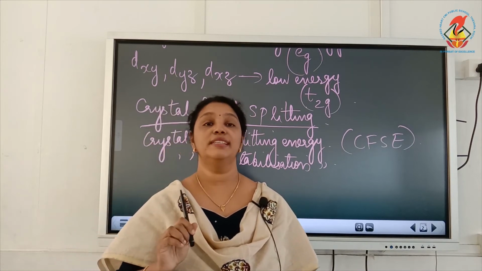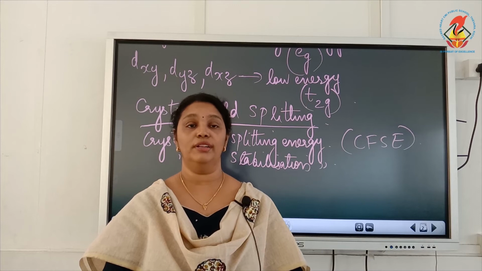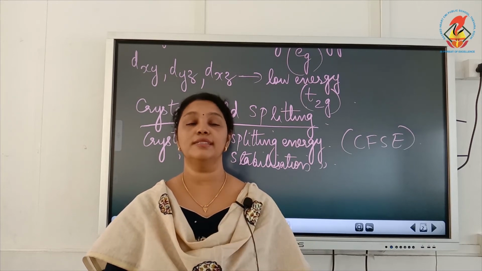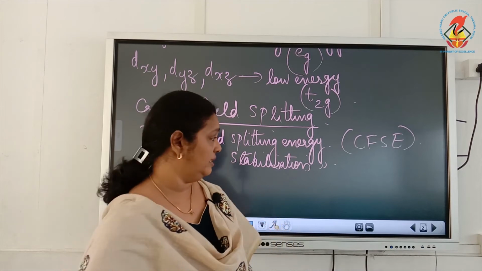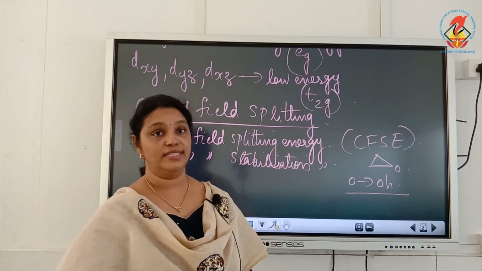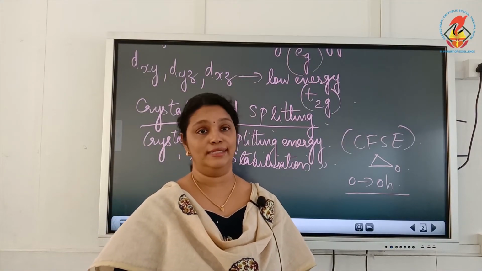The difference in energy between 2 sets of d orbitals, or the difference in energy between Eg and T2g, is called crystal field splitting energy, and this is denoted by delta O. Now, here this O is not 0, it is O. O stands for octahedral. We are studying the crystal field splitting in octahedral coordination entity.